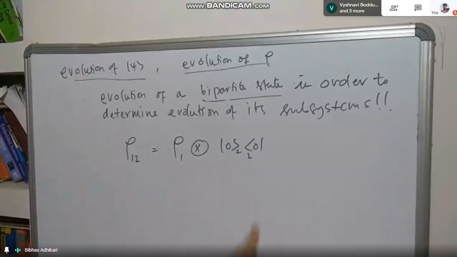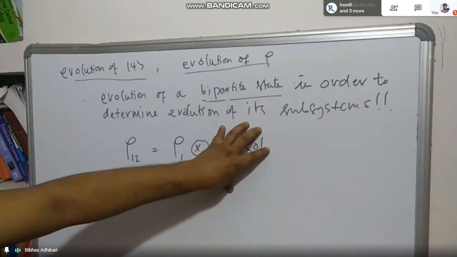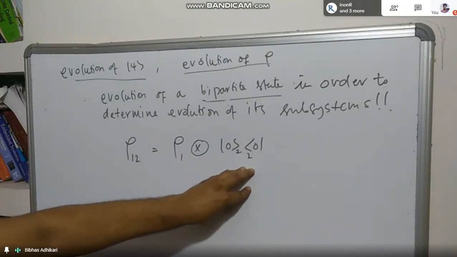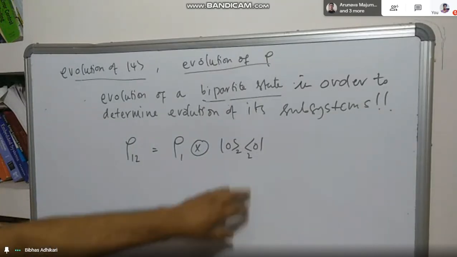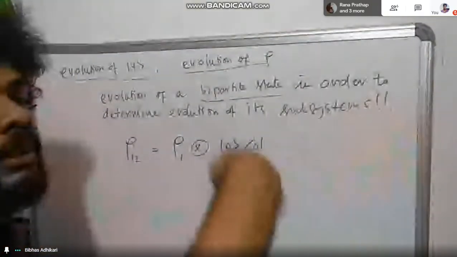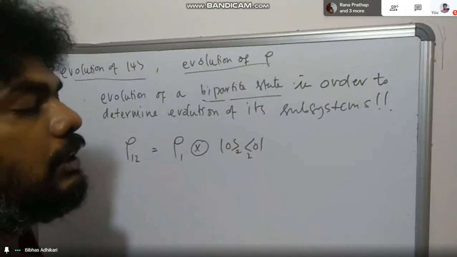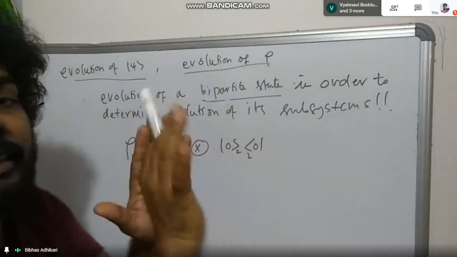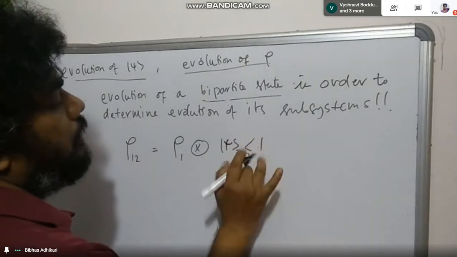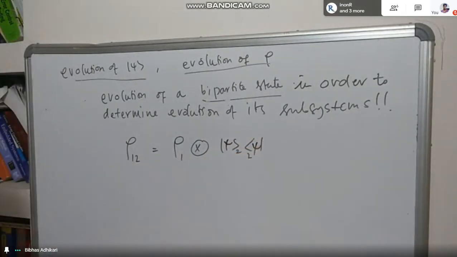But I'm also taking the density matrix corresponding to the second system to be a density matrix of a pure state. And this is always possible. Why? Because even if it is a rho 2, I may consider the purification state of that. So this 0 is not the standard 0. This could be any size. Okay, so I'll consider this kind of system.